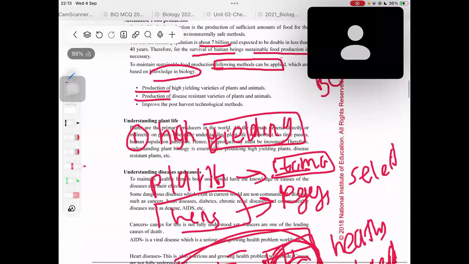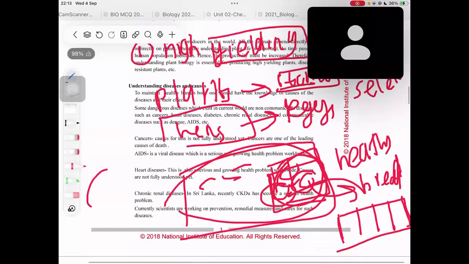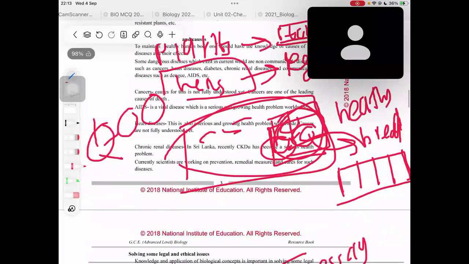So after selective breeding, you can produce high yielding varieties. Even when it comes to plants, you can take specific plant individuals which produce a lot of yield, because some tomato plants might produce ripe big tomatoes compared to other tomato plants.